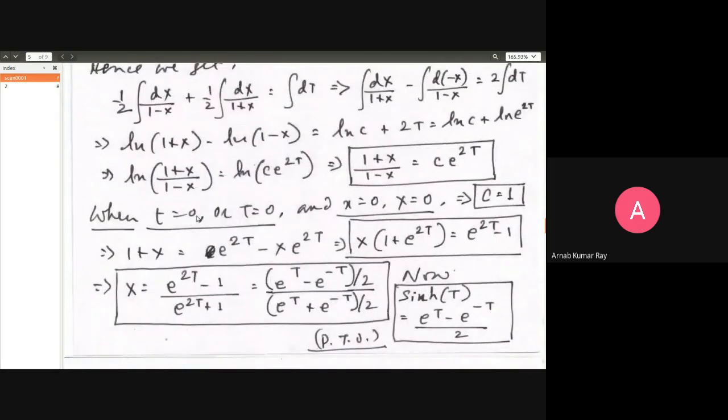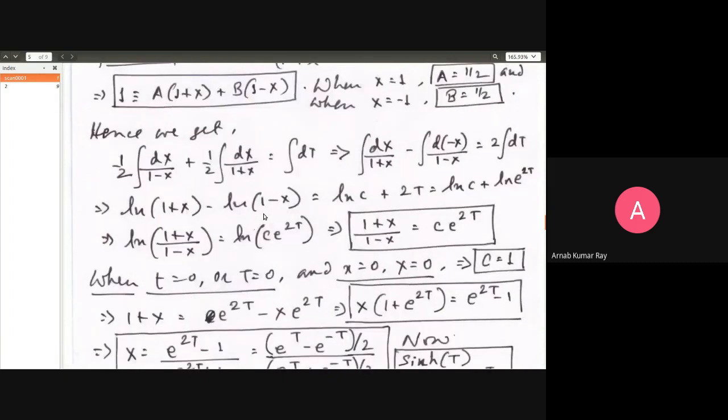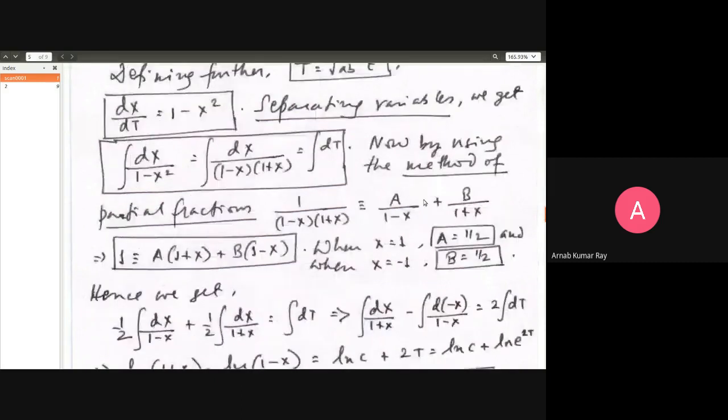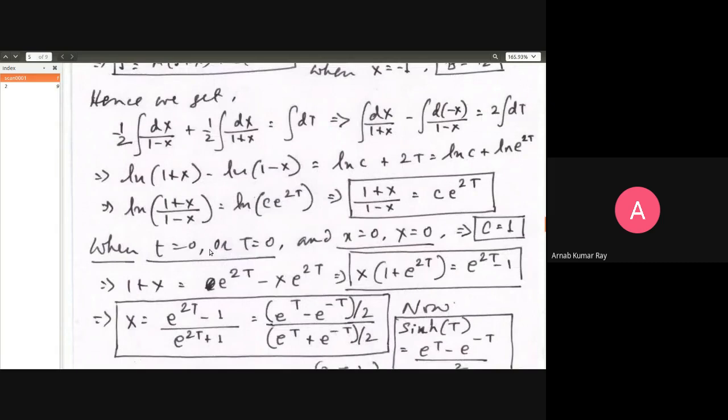At t equal to 0, that is to say capital T is equal to 0, because capital T is just a constant times small t. Small t will be 0, capital T will be 0. Similarly, capital X is just small x divided by a non-zero constant, because a and b are both positive numbers. And so if small x is 0, capital X is also equal to 0. So we can afford to apply that initial condition.